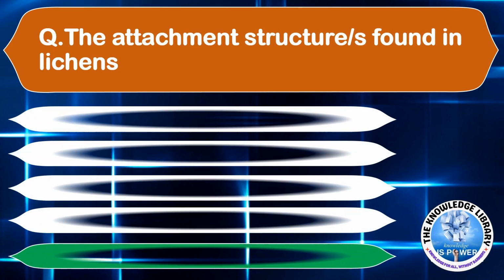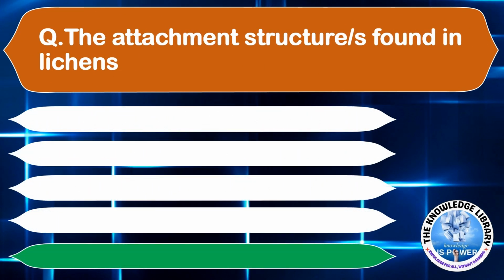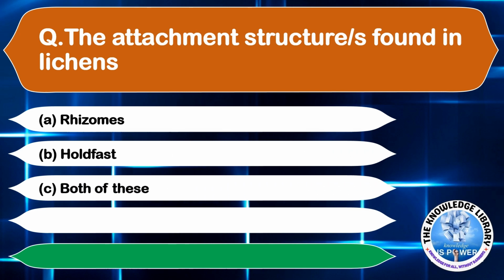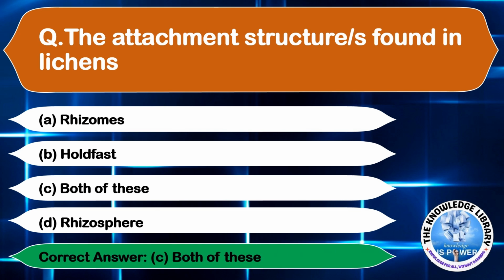The attachment structure found in lichens is option A, rhizomes. Option B, holdfast. Option C, both of these. And option D, rhizosphere. The correct answer is option C, both of these. Moving on to the next question.